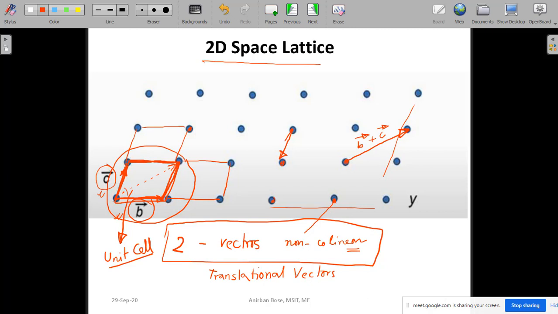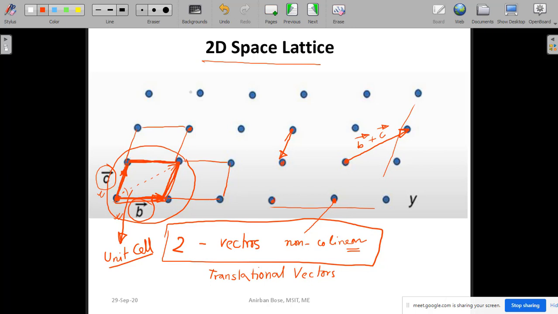Generally, fundamental translational vectors are taken as one vector from one point to the next point. But there may be other possibilities of taking the fundamental translational vectors.